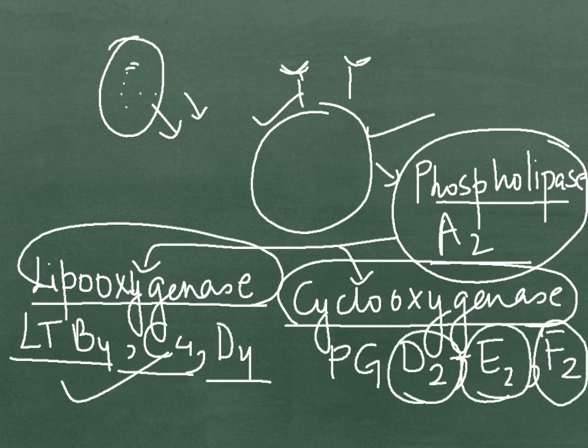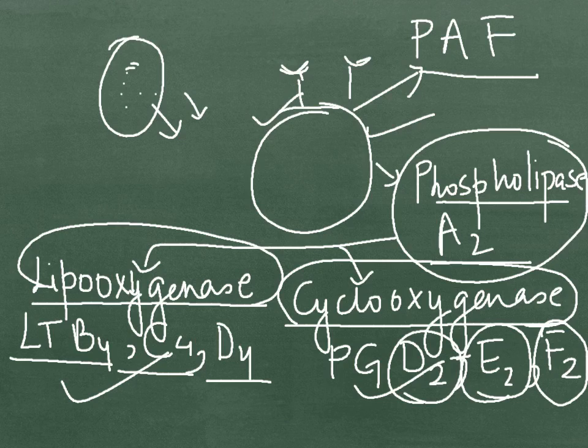D2 is the most abundant prostaglandin produced, which is a strong vasodilator, a strong glandular stimulator, and increases bronchospasm and mucus secretions. Also remember that these membranes produce platelet activating factors, which increase histamine production, are a very strong vasodilator, a very strong spastic agent, and are chemotactic for inflammatory cells.